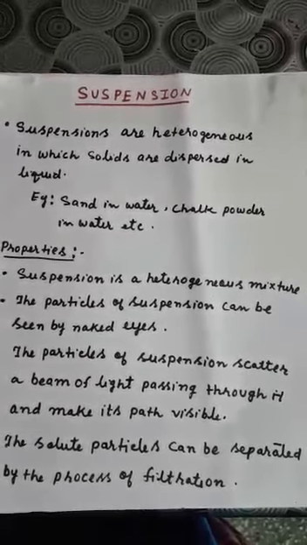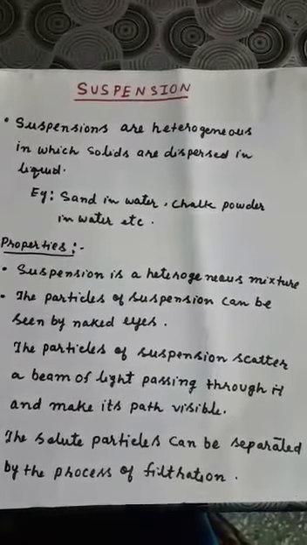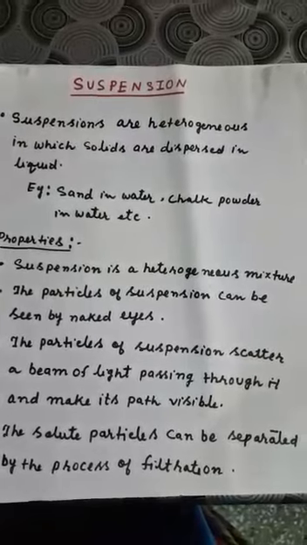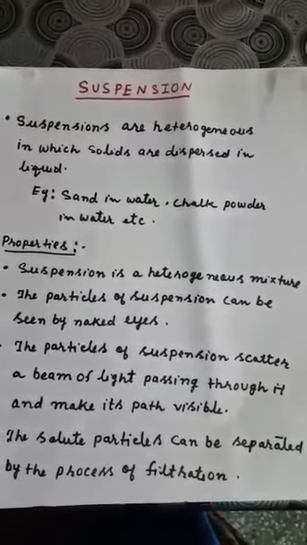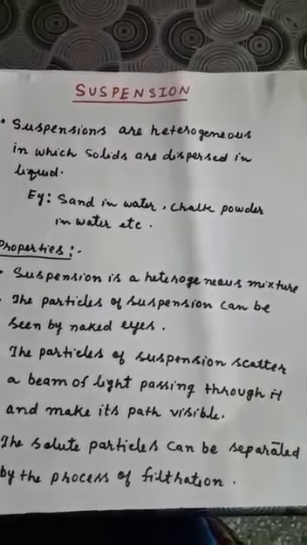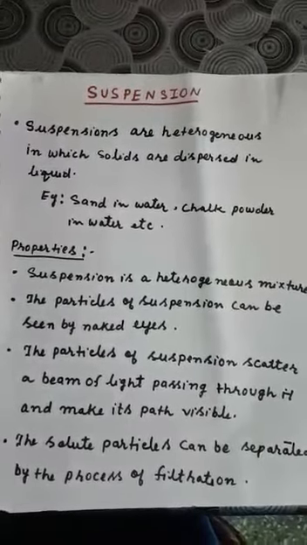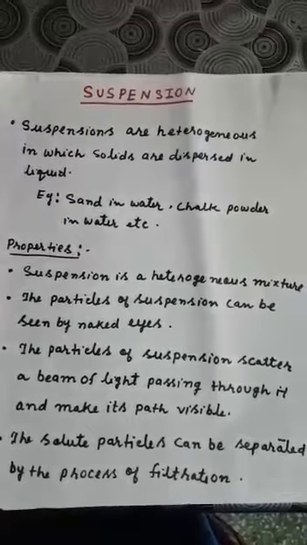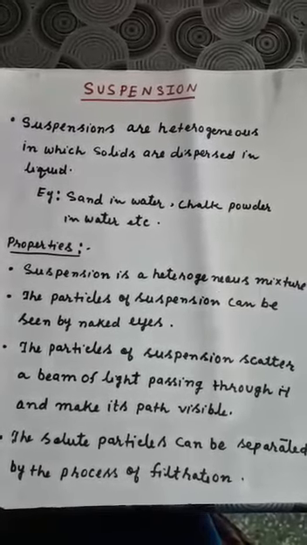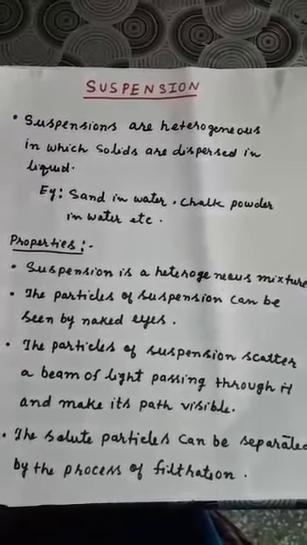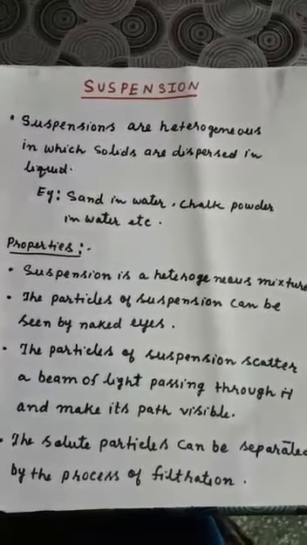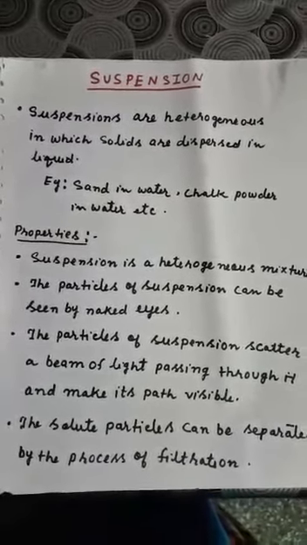And the suspensions are heterogeneous, in which solids are dispersed in liquid. Dispersed means distributed through another phase, okay. So solid particles are distributed through liquid. Am I clear? So some properties of suspensions are: suspension is a heterogeneous mixture. The particles of suspension can be seen with our naked eyes. The particles of suspension are big enough to scatter a beam of light.